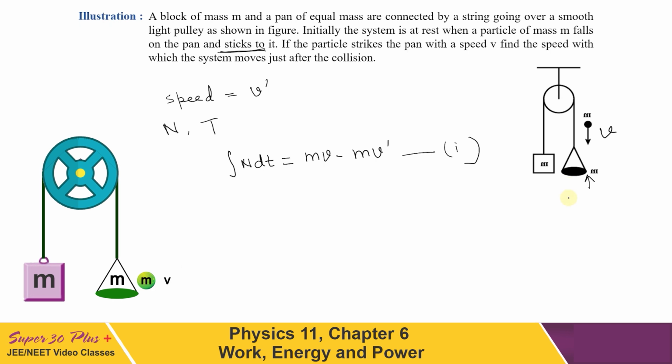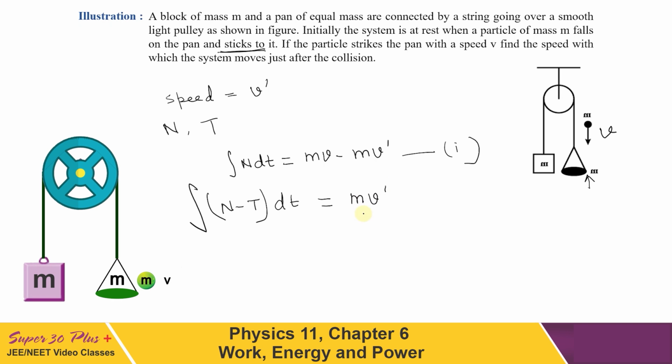So for the pan, the total impulse will be equal to N minus T. This N is in the downward direction and tension is in the upward direction for the pan. So we write the integration of (N minus T) dt, the total impulse for the pan, and it has to be equal to mv dashed.